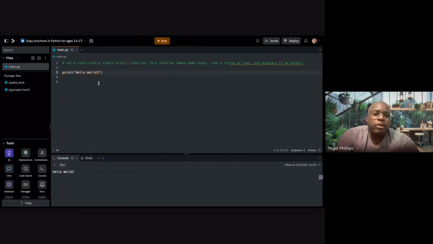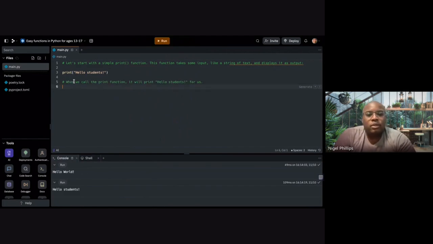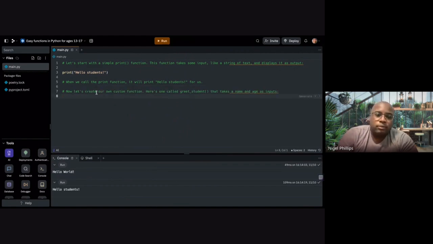Very simple. But since you're my student, we're going to change it. You can write anything you want. Hello, student. You see at the bottom? Hello world and not hello students. When we call the print function, it will print hello students for us. Now, I recommend you try this. This is very easy. Now, let's create our own function.